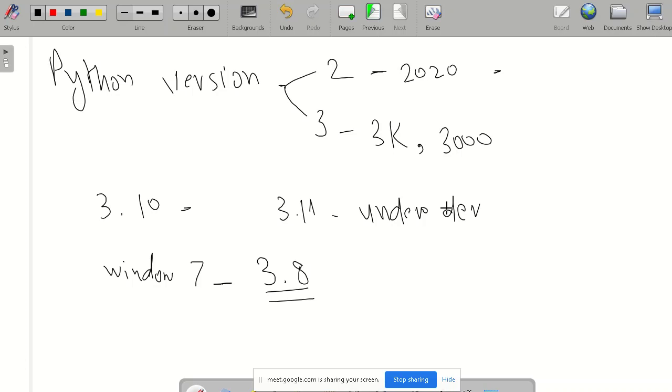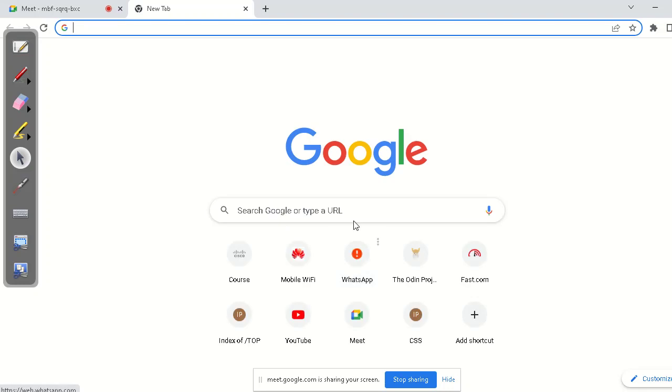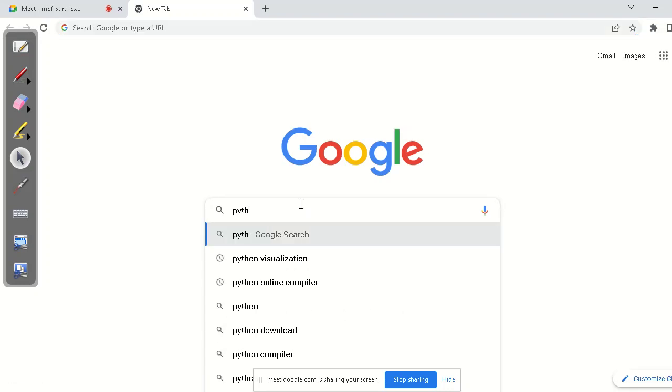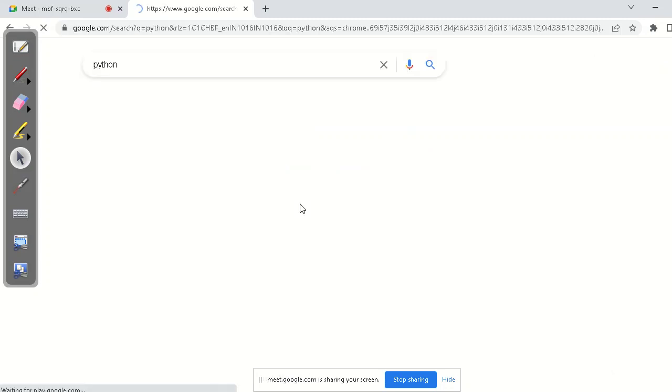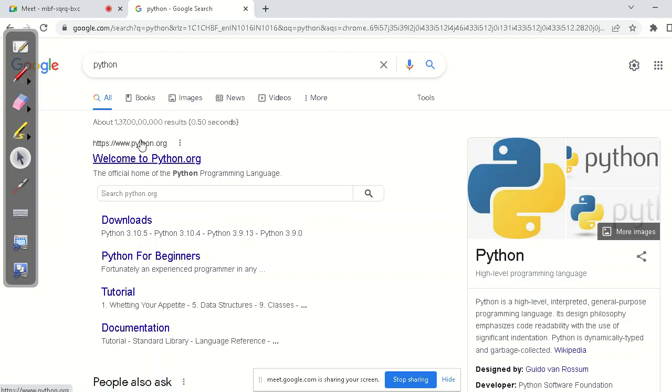So let me do one thing. We just have to type Python, and the first link is python.org. This is the Python Software Foundation.